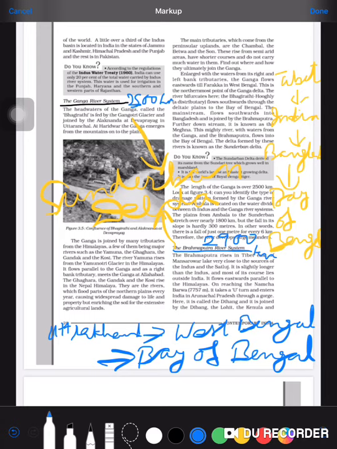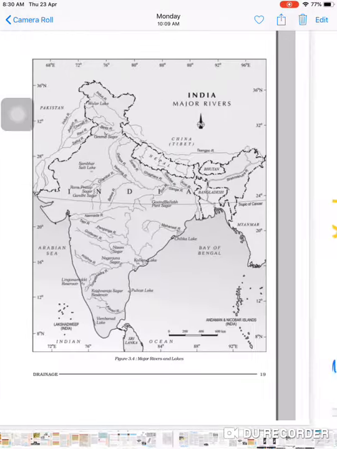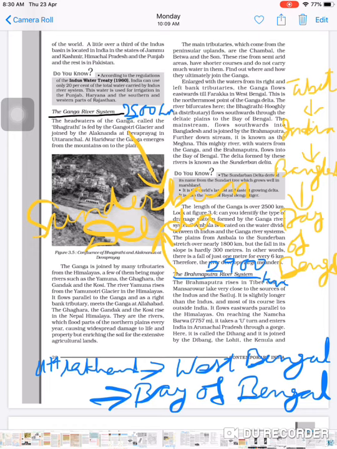Things I have discussed, I am revising again. The question I discussed was to differentiate between Himalayan and peninsular rivers. Then I discussed the Indus, Ganga and Brahmaputra river systems and highlighted their lengths: Indus 2900 kilometer, Ganga 2500, Brahmaputra again 2900.